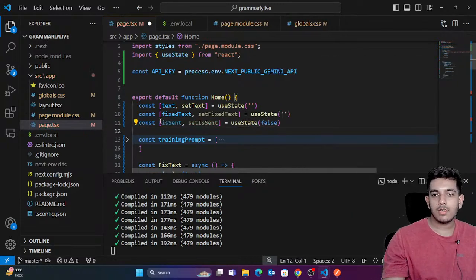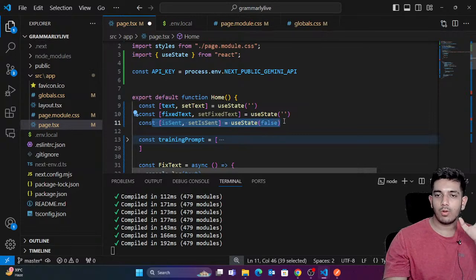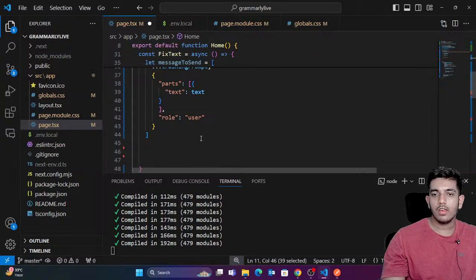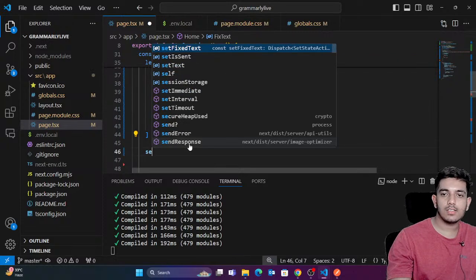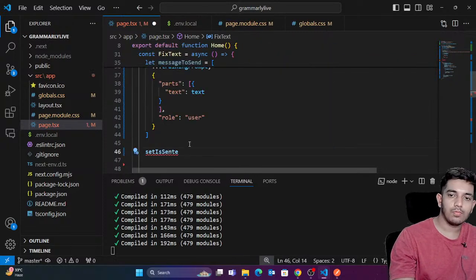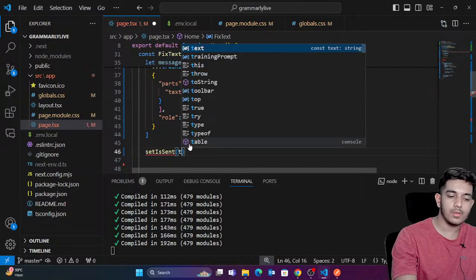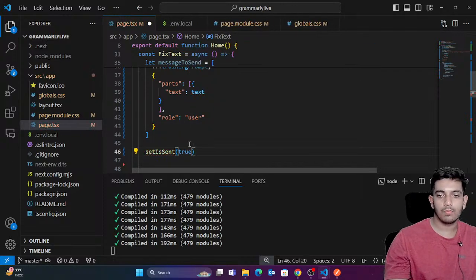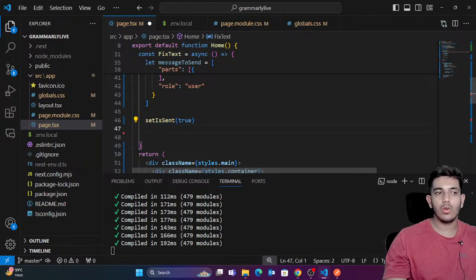Initially I'm saying that message is not sent, so this value would be false, so that I can show the loading circle. That's why I'm doing this. When you want to send the message, I'm just gonna say setIsSend as true. I want to send the message, so this loading animation must be shown. So that's why I'm making it true. This would allow to show the loading animation.